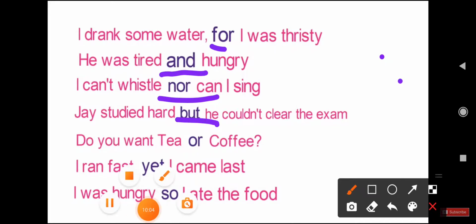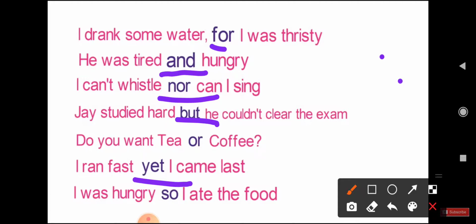Here, yet: I ran fast, yet I came last. Yet is used to convey that although I ran fast, I could not come in first position. So yet is a conjunction. The main use of a conjunction is to join words, sentences or clauses. Is that clear? Now the last example.